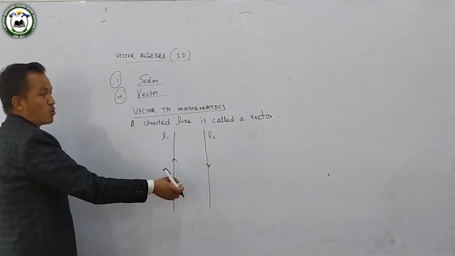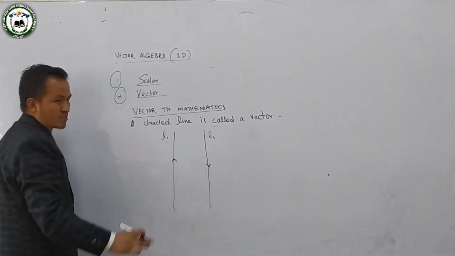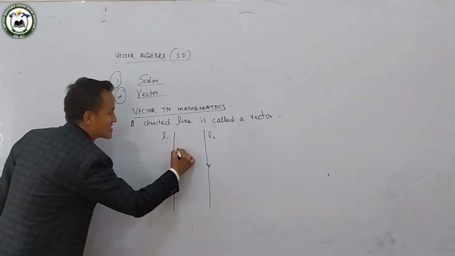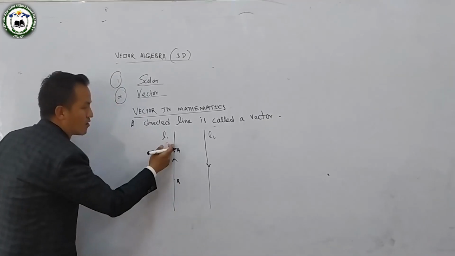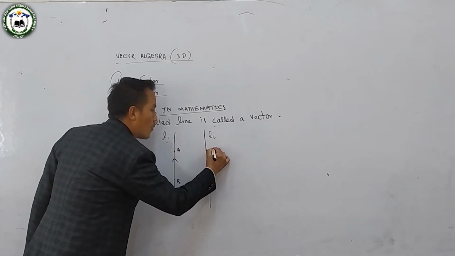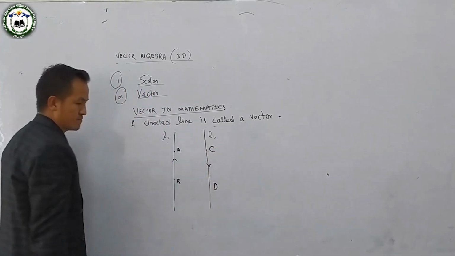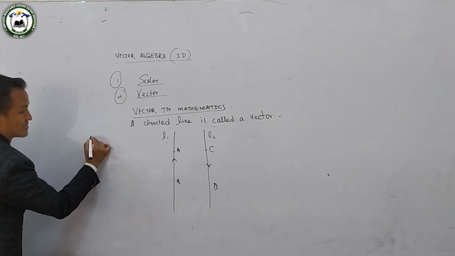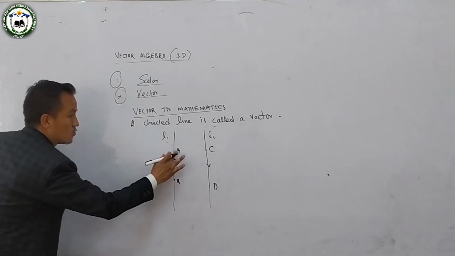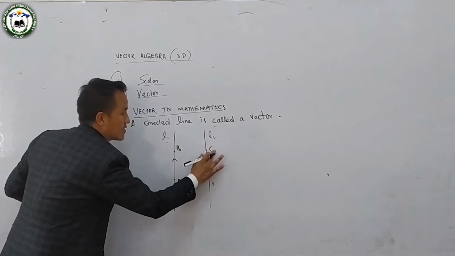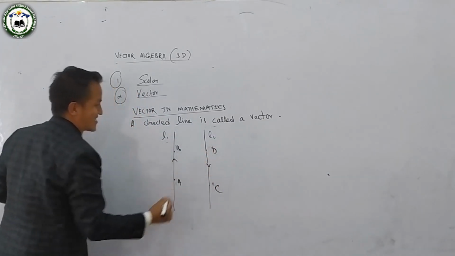This L2 line is directed towards infinity. Now I'll take two points, A and B on the line L1. On L2 I'll take two points, C and D. So I will take this A and B out separately. This line A and B. Okay, I got it. This is A, this is B, and this is C, this is D.